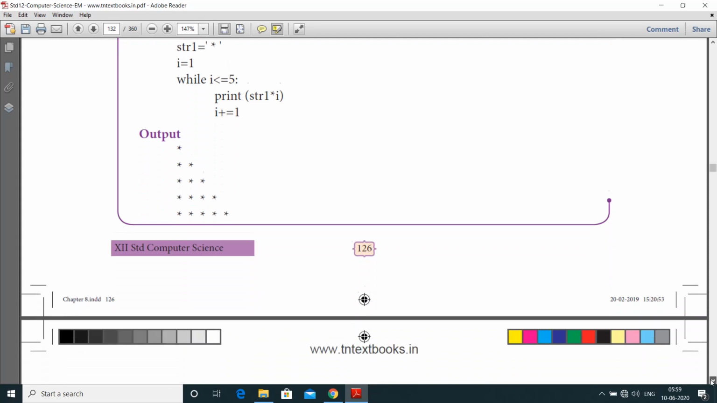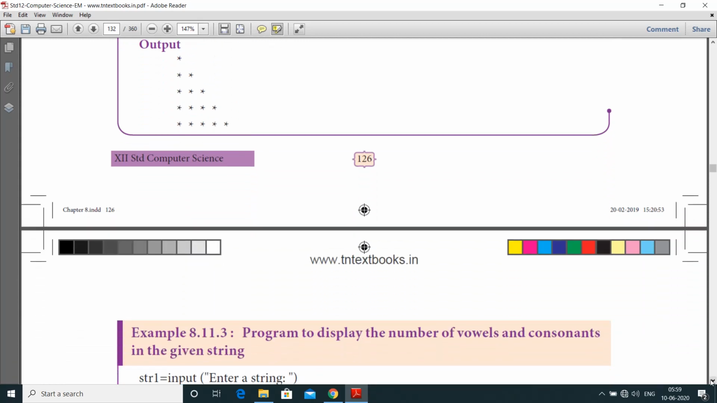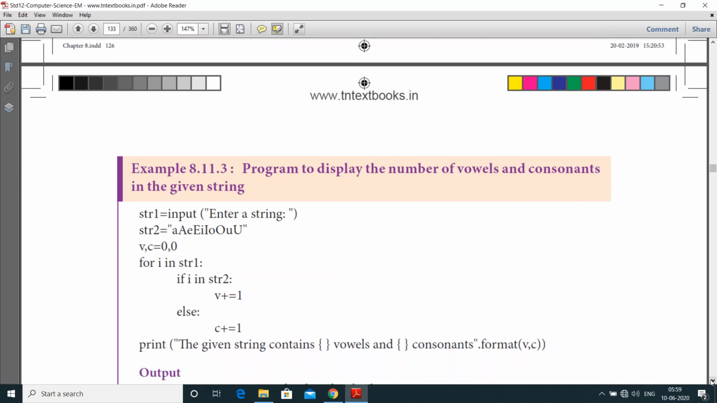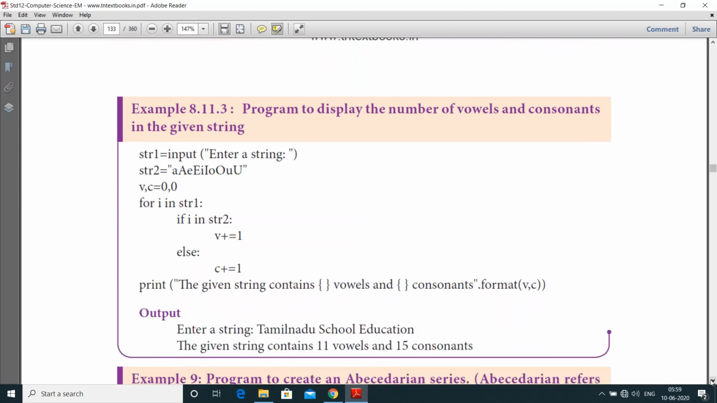And next example is program to display the number of vowels and consonants in the string. So we already know what the vowel letters are: A, E, I, O, U. Remaining, both uppercase and lowercase A, E, I, O, U, and the remaining characters are consonants. Here first str1 is equal to input of the entire string, str2 is equal to the vowels a, e, i, o, u; it should contain both uppercase and lowercase.